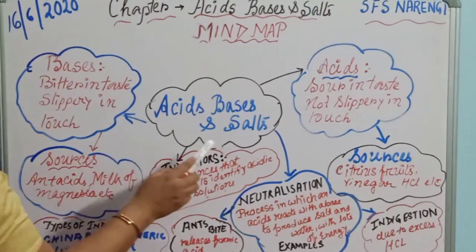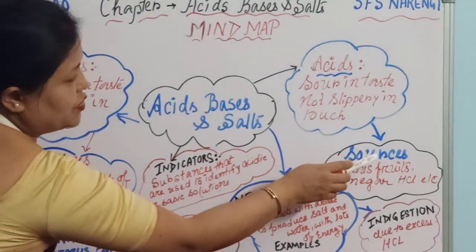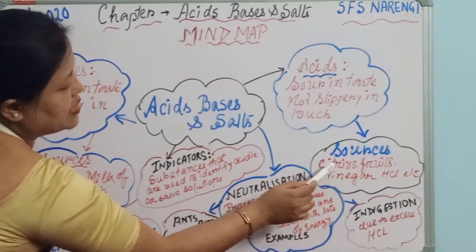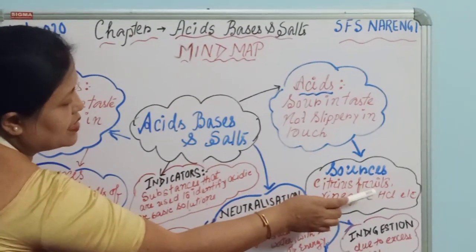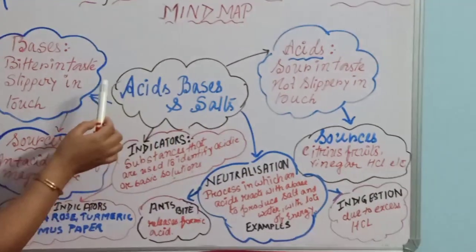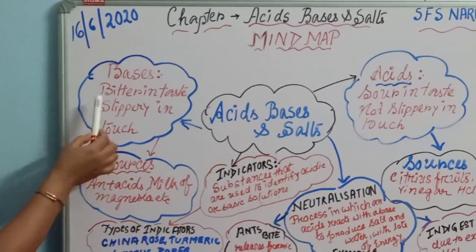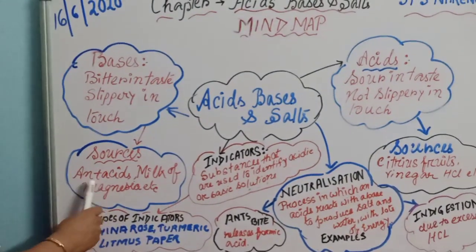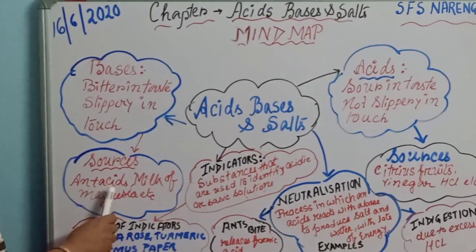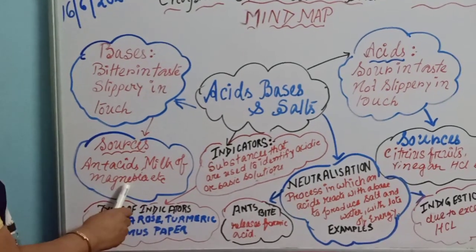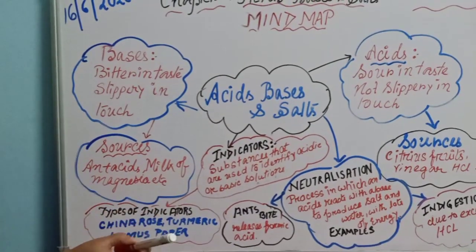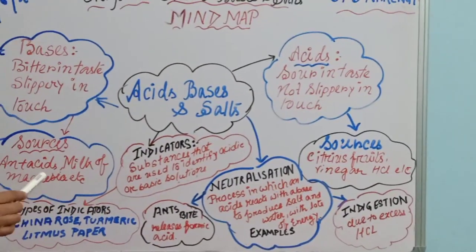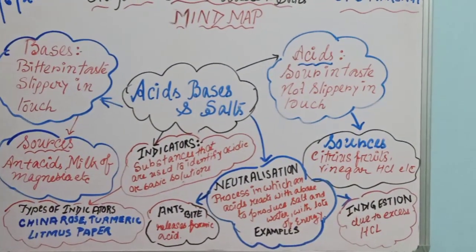Then we have discussed the different sources. The different sources of acid are citrus fruits, and we get acid in vinegar and HCl, etc. Then again we have discussed the different sources where we get the bases, like antacid tablets. Antacid tablets contain bases, and so does milk of magnesia, and many more examples we have discussed in the chapter. So this is just one format of how to draw the mind map. You can draw it in your own way also.